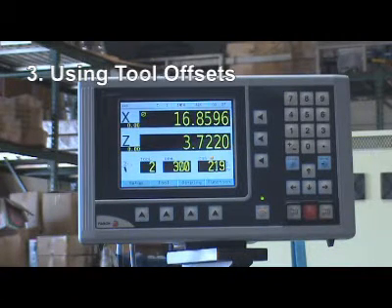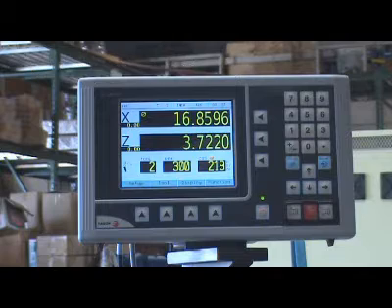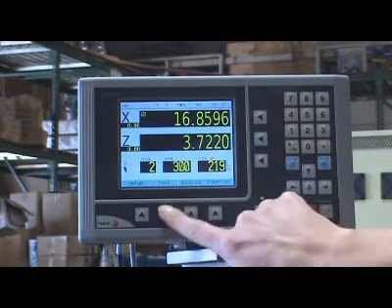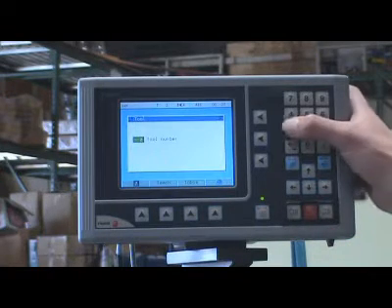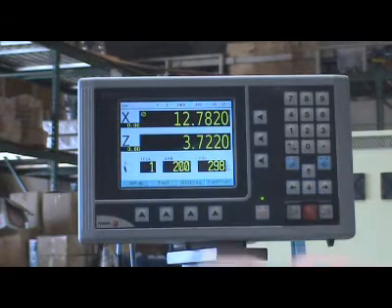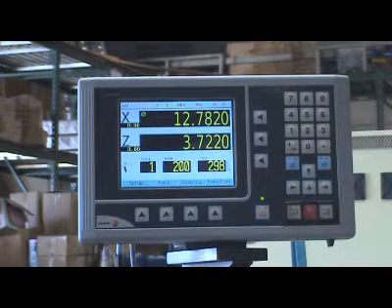Using tool offsets with the Fagor 40i-TS DRO. To select a tool, press the tool function key, enter the tool number, and the tool will be activated. Note that each individual tool will have a separate RPM or CSS associated with it.